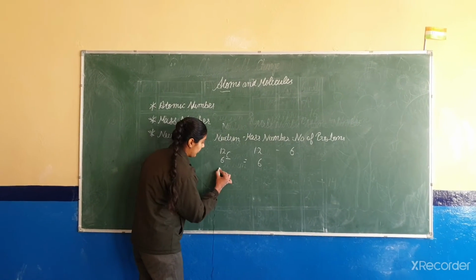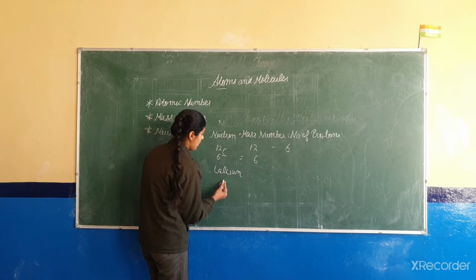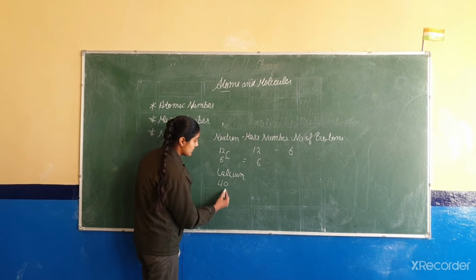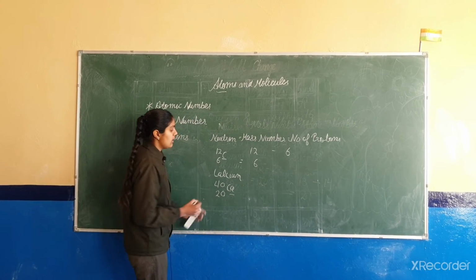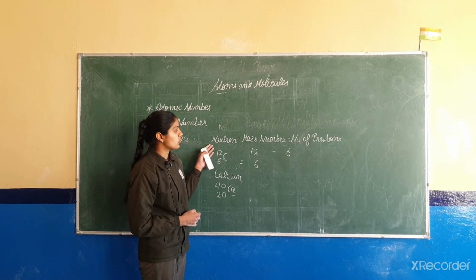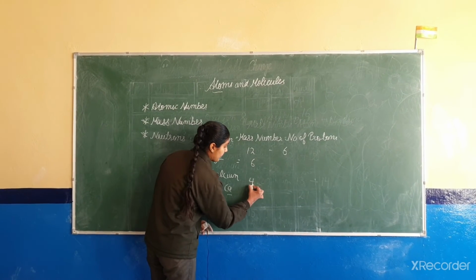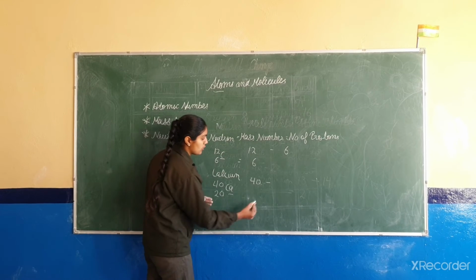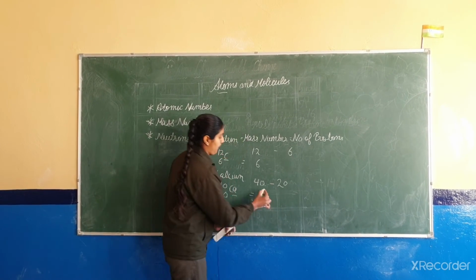Now about calcium. 40 is the mass number, 20 is the atomic number and we can write it as Ca. As I have told you, neutron is equal to mass number minus number of protons. Mass number is 40 and number of protons is 20. So it is equal to 20.